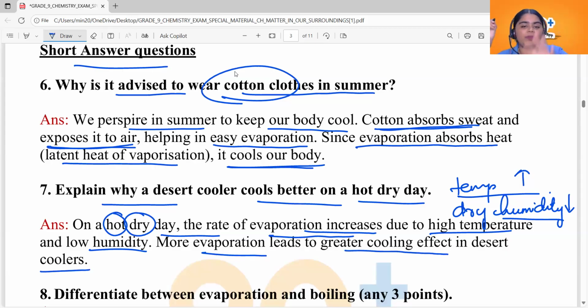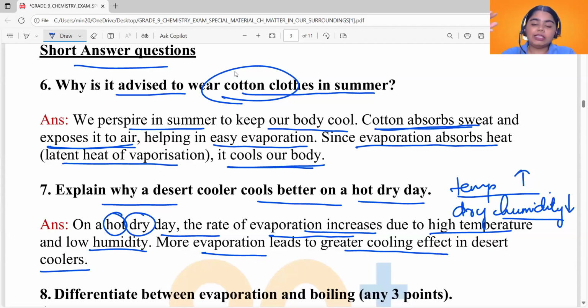The principle of desert coolers is evaporative cooling. You will have water pads inside these desert coolers which will absorb the heat from the hot air that comes inside the desert cooler, and they will evaporate. So what is happening? Hot air comes into the desert cooler from the desert areas or from hot areas.